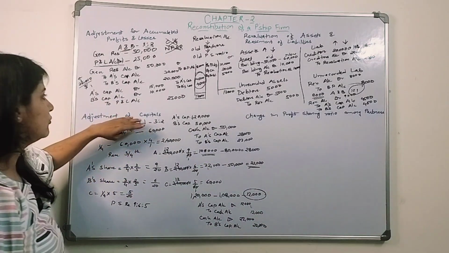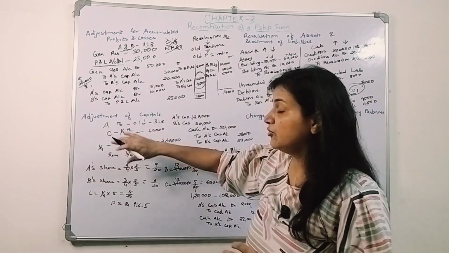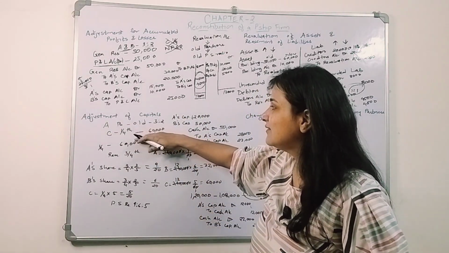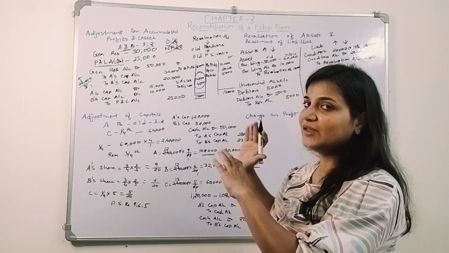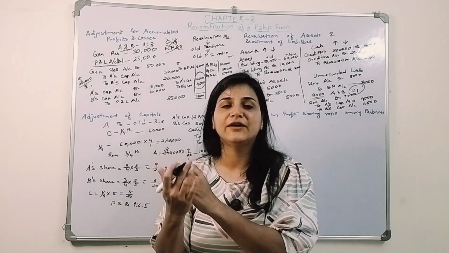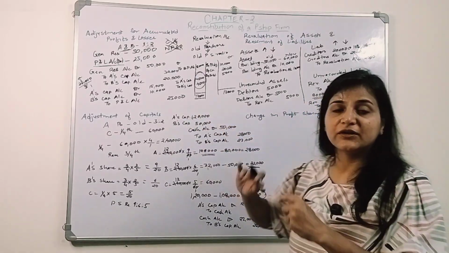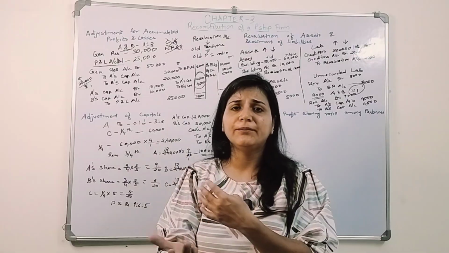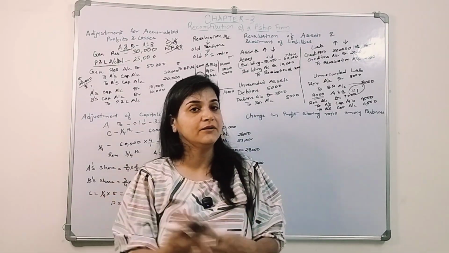So this is how we adjust their capital according to the capital which C brings into the business. There could be a situation where one partner's capital is the same, so he will not bring anything. Only one partner brings in cash into the business, or one partner takes out cash from the business.